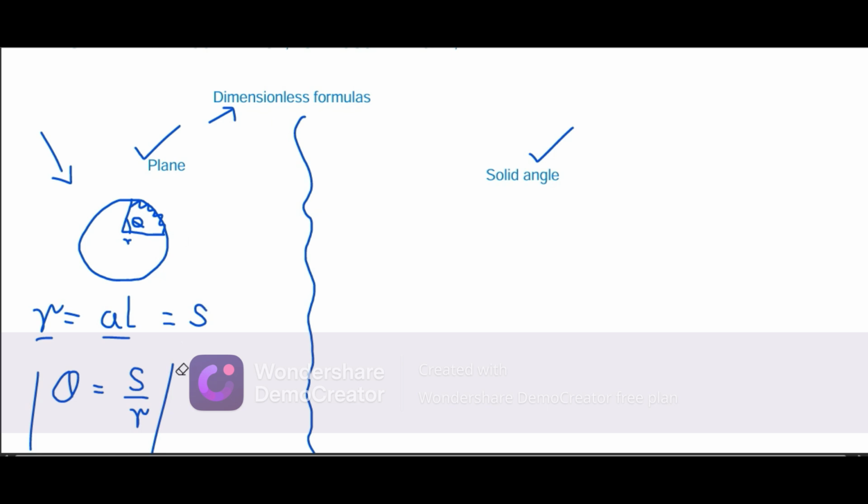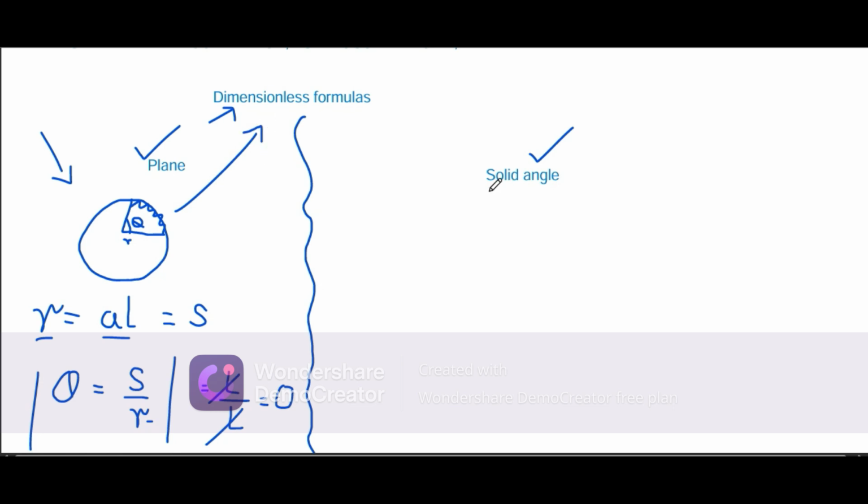Now, s is known as arc length, and you already know arc length is a type of length, right? Similarly for radius. Radius isn't a mass, radius isn't a time, that is a length as well. So if I say arc length has the dimension of length, and similarly radius is length, there is nothing left. There is only 0. Theta equals 0. Therefore this is called a dimensionless property.